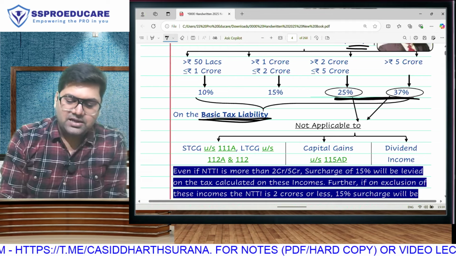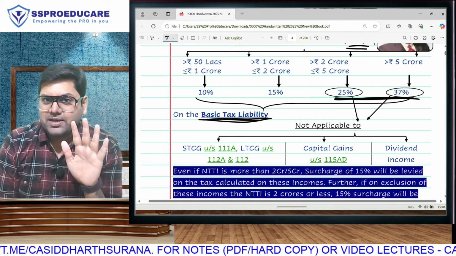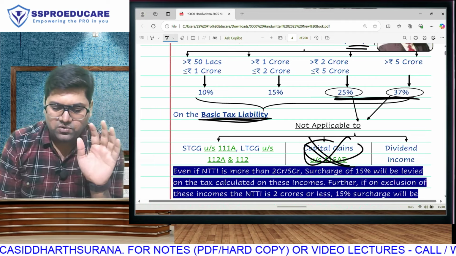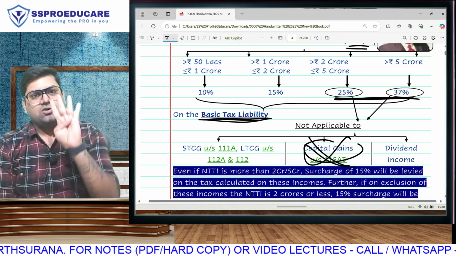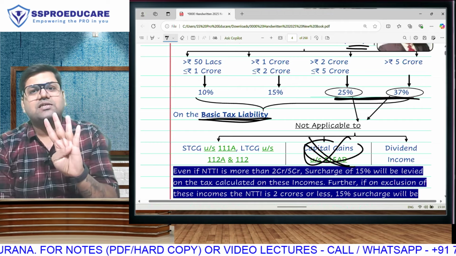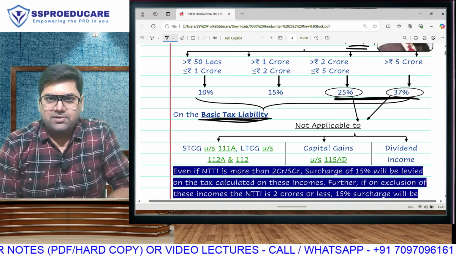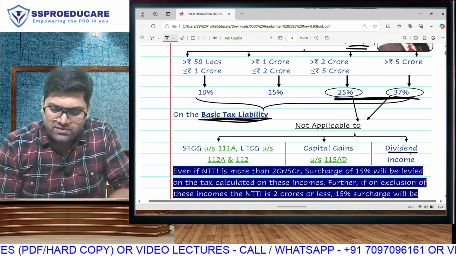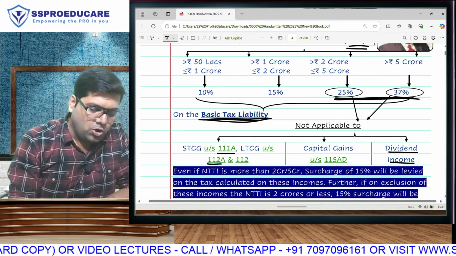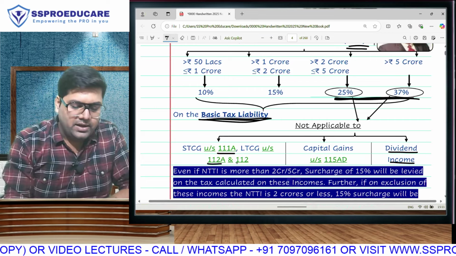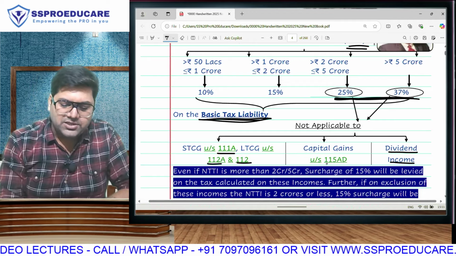It was declared by the government some years ago that if you have any of these 5 incomes, so 5 are applicable at CA final, this one part is not applicable to inter, but the remaining 4 are applicable for inter also. Inter students are taught 4 special incomes, 25, 37 not applicable, and final students we say 5 special incomes, 25, 37 not applicable. What are the 4 incomes for inter? If you have earned dividend income, if you have earned short-term capital gain on stock market 111A, long-term capital gain on stock market 112A, any other long-term capital gain 112, these 4 incomes,